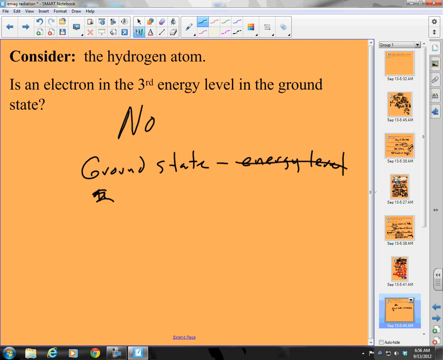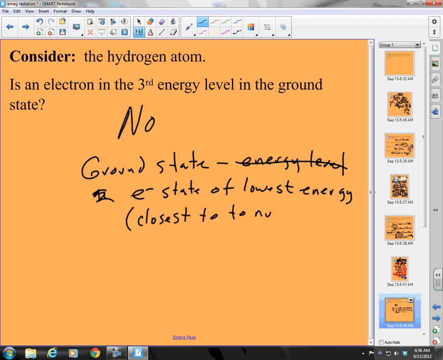This is, I'm going to say it a different way. This is the electron state of lowest energy. I like that better. And by lowest energy, that means closest to the nucleus. Now, sometimes if I have multiple electrons, then I may not always be in n equals 1. I might be in n equals 2 or n equals 3. So my ground state is the electron state of the lowest energy for the electron.